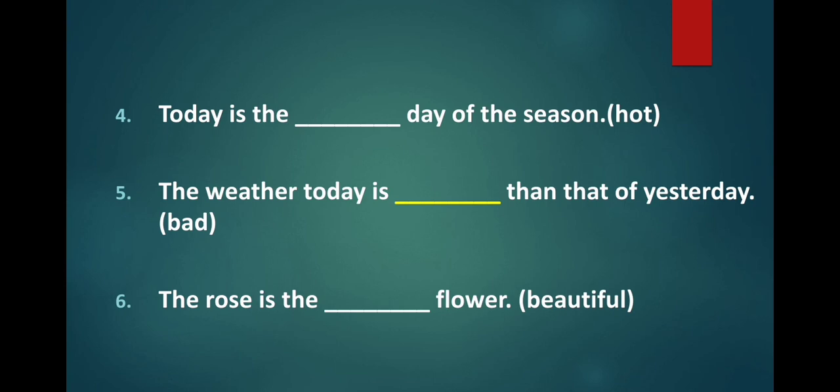Let's see the sixth one. The rose is the dash flower. In bracket beautiful is given. Here we are comparing rose to all the other flowers, because in the question it is written the rose is the dash flower. Before dash, the is written. The means I am using the superlative degree. And the superlative degree of beautiful is most beautiful. So the answer will be most beautiful.